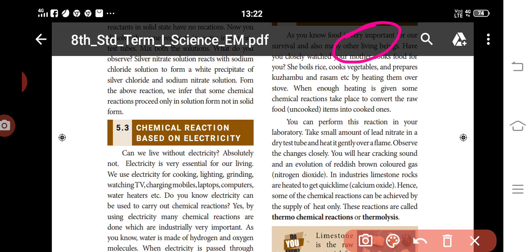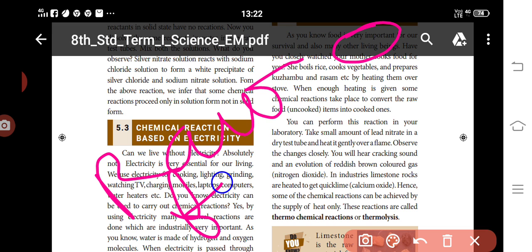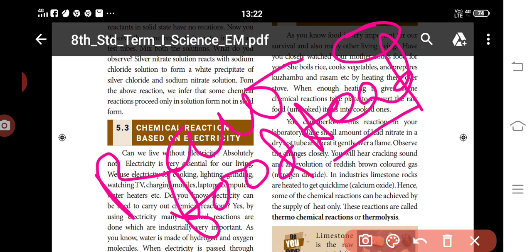Here the chemical reactions turn raw food into cooked food due to the heat. So when wood is burning, it causes heat, which brings a chemical change, and in the ash, vapor and carbon dioxide are formed.